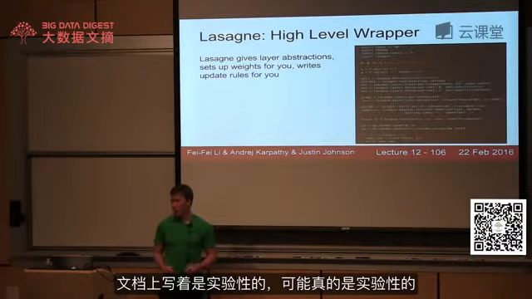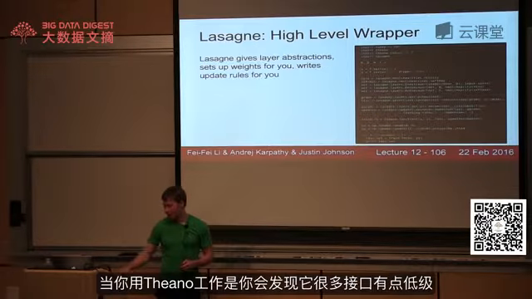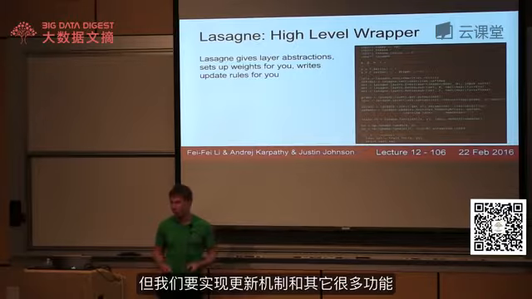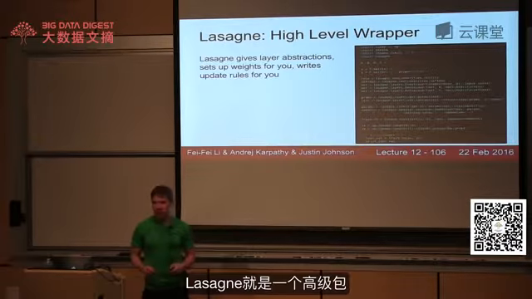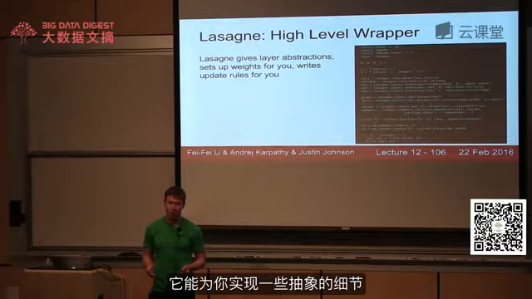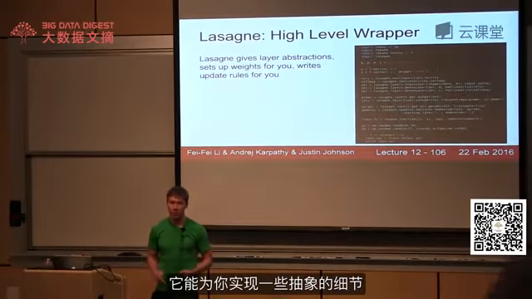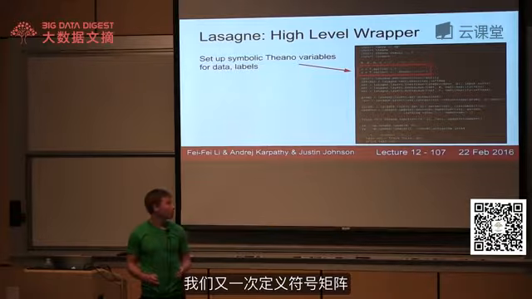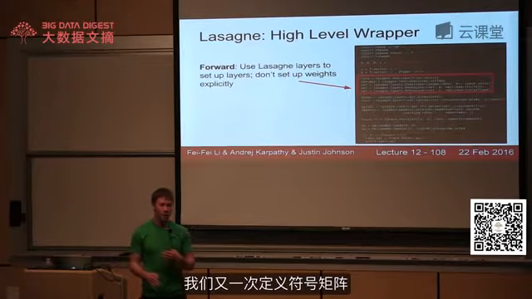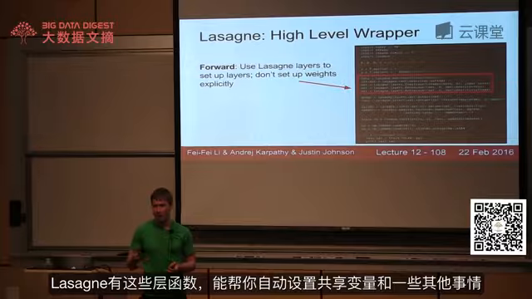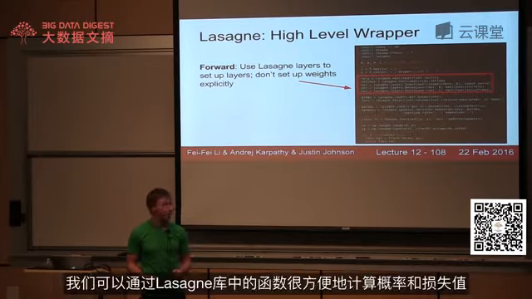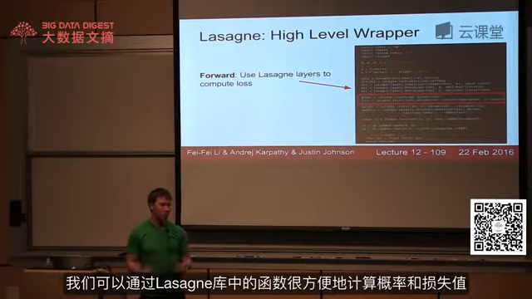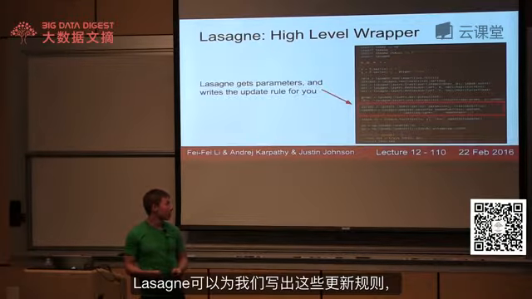So you saw when working with Theano that the API is a little bit low level, and we need to implement the update rules and everything ourselves. So Lasagne is this high-level wrapper around Theano that abstracts away some of those details for you. Again, we're defining symbolic matrices, and Lasagne now has these layer functions that will automatically set up the shared variables and that sort of thing. We can compute the probability and the loss using these convenient things from the Lasagne library.